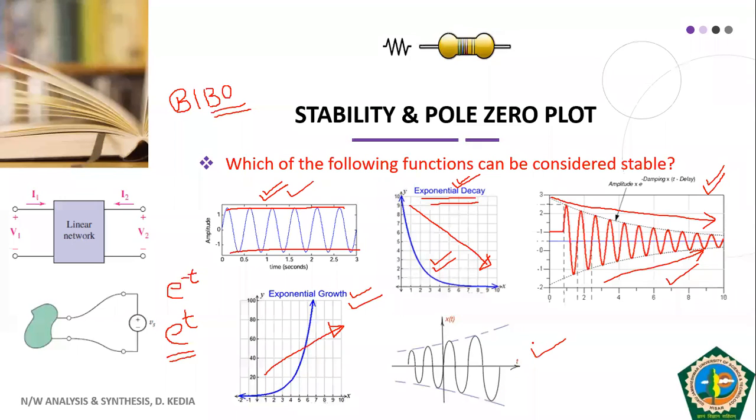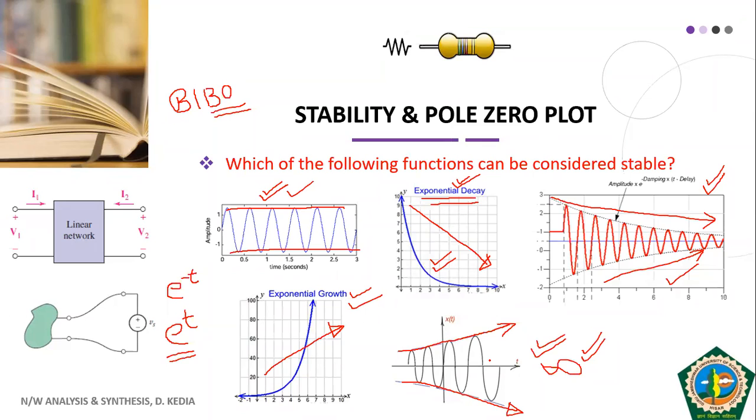As I have shown in this figure, the amplitude of your sinusoidal function is increasing exponentially. So obviously at t equal to infinity, it will grow out of bound. We will not have any control, and it will give us infinite output. So it will become unbounded. And if we have such response for any system, we will call that system an unstable system. So students, I hope you understand the objective of presenting these functions in front of you.